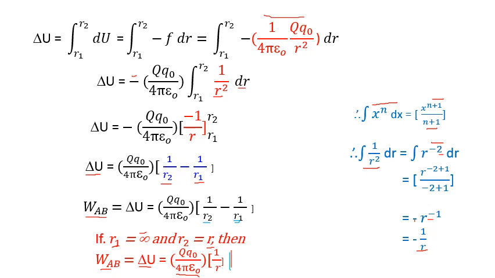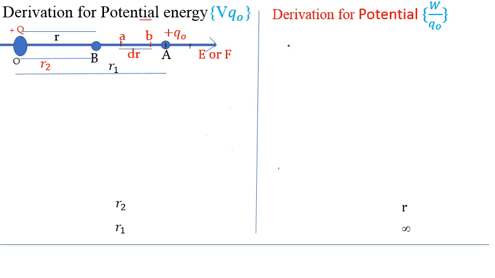Clear? See here, we derived the formula for potential energy as well as potential. Here we will discuss which are the same points in these two derivations and which are different points. Before that, see, potential energy is nothing but potential into charge, while electric potential is work done per unit charge. Now in the derivation of potential energy, see, this is the diagram. At O, plus Q charge is kept, then two points are considered. Point A is at a distance R1, point B is at a distance R2, and R is the distance between O and point B.